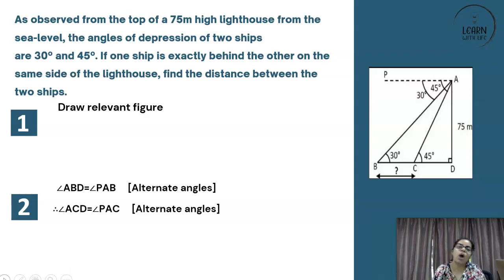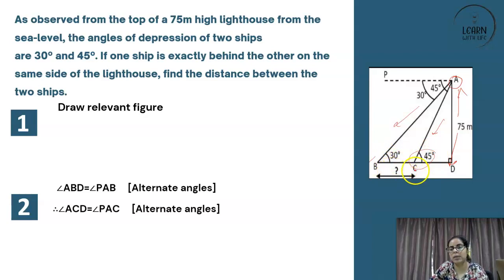As observed from the top of a 75 meter high lighthouse. So this is a 75 meter high, and from the top it is observed that the angle of depression of 2 ships are there. So when you look down, it is depression. Even in your life, when you look down upon yourself, you become depressed, right? So one angle is 30 degree, the other is 45. Closer angle is bigger, 45, and the farther angle is smaller.